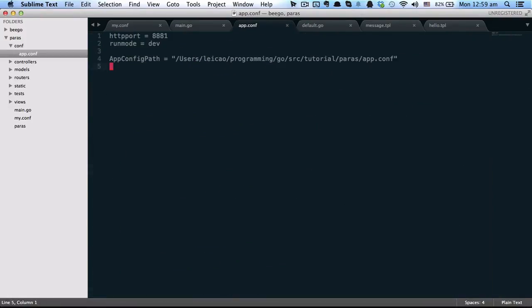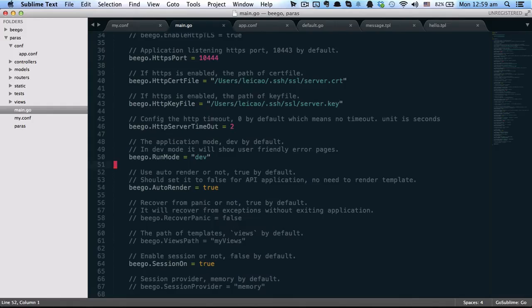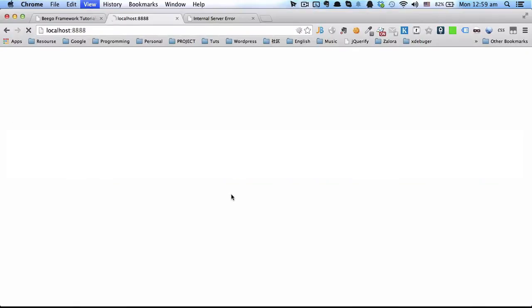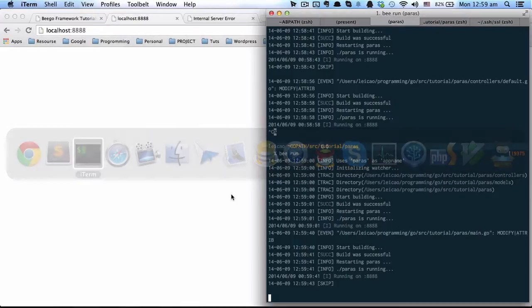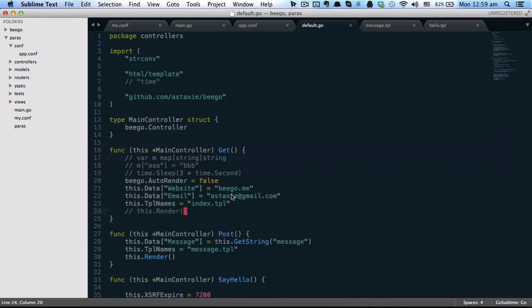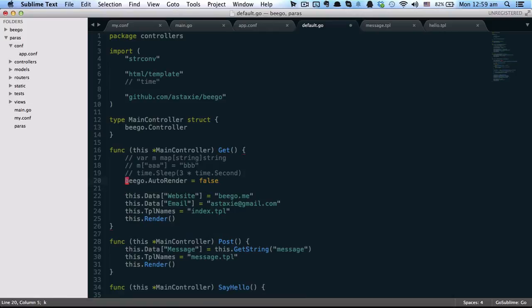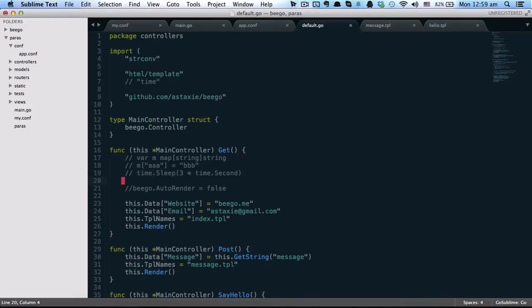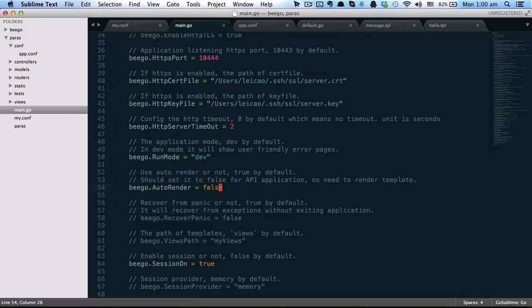Let me have a look at this auto render. This is strange. Oh, sorry, because I closed the auto render in this get function. So if I remove this configure, let's have a look again.